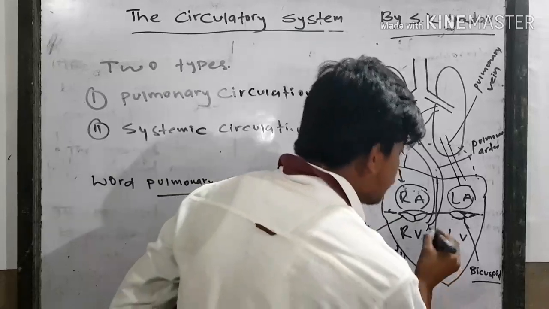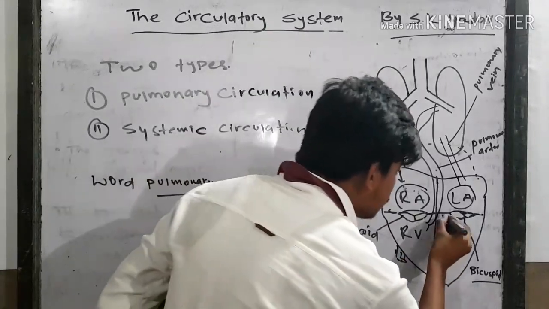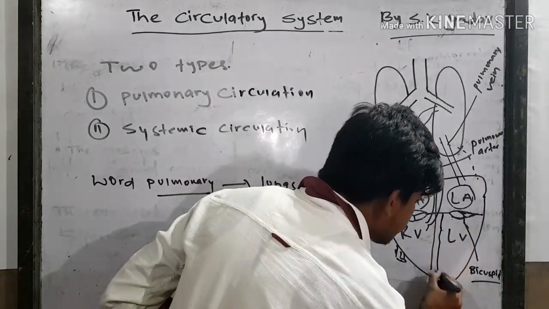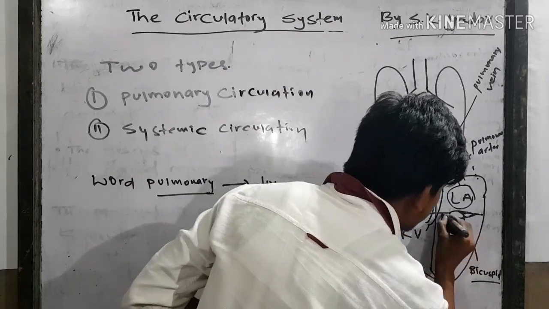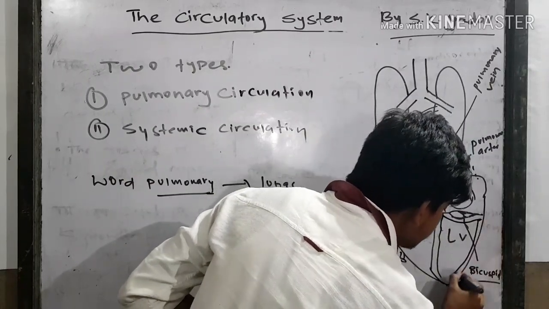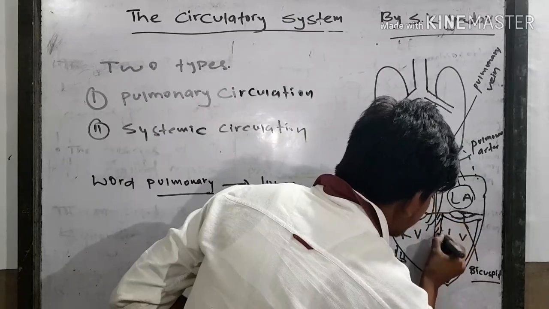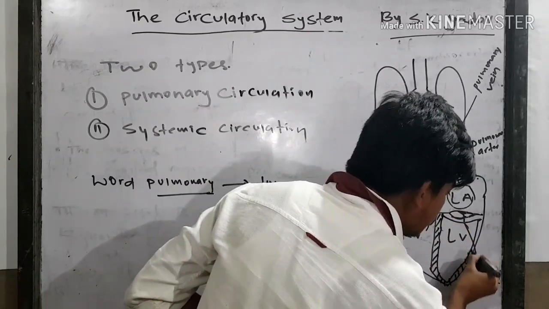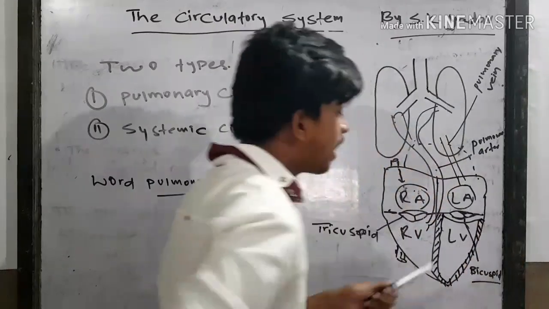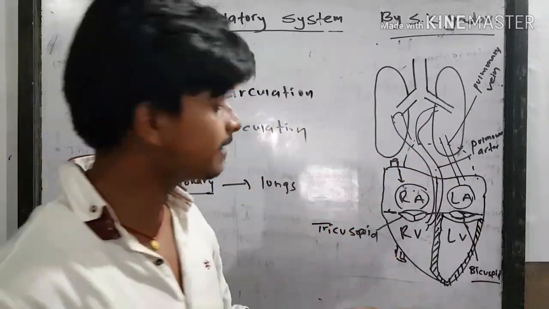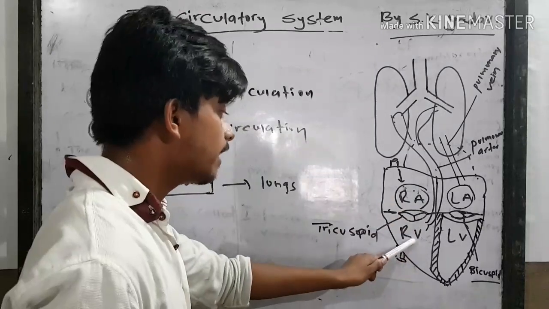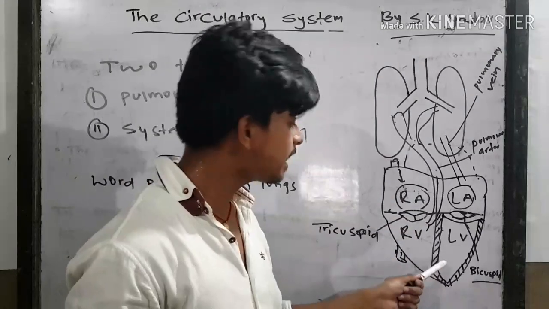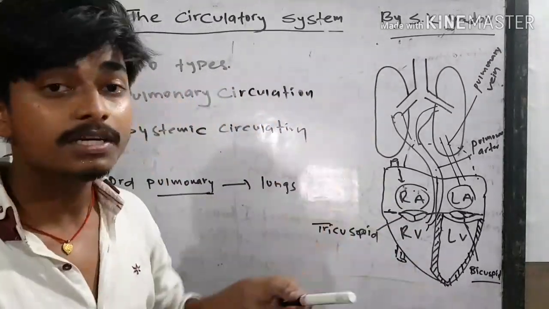Okay, so another thing is that the wall of the left ventricle is slightly thicker than the right ventricle because it has to pump the blood all over the body.